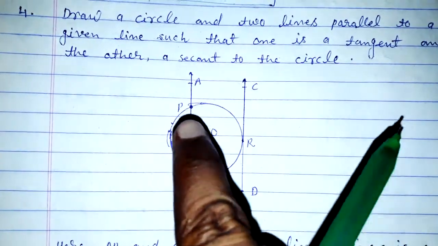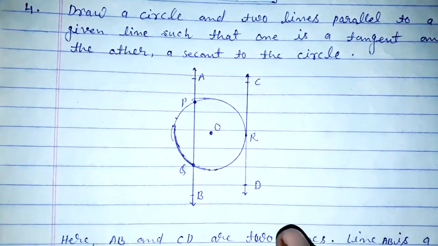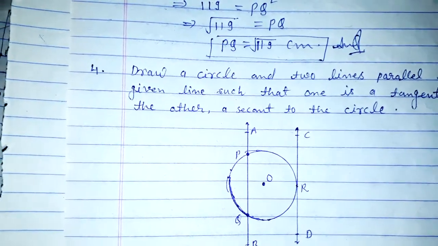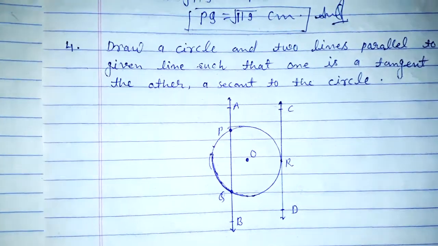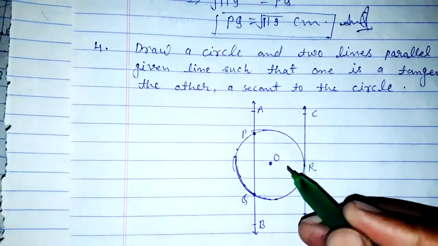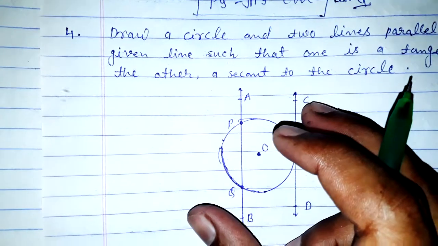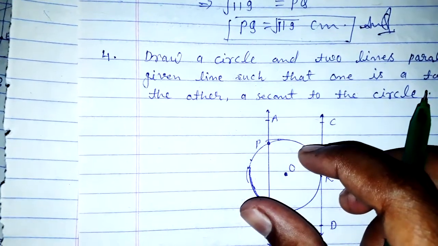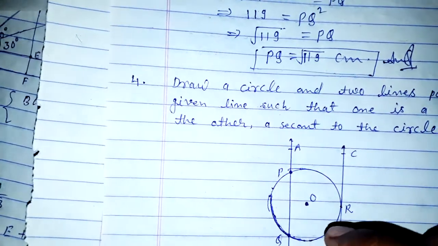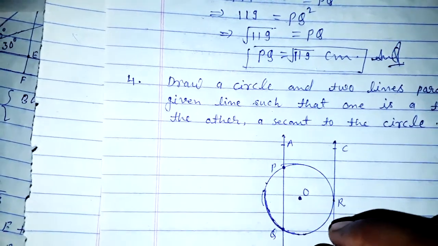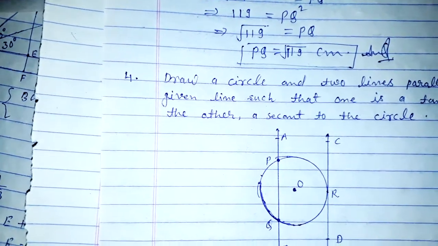So we will draw the circle with the help of a geometry box, and take any radius according to you.